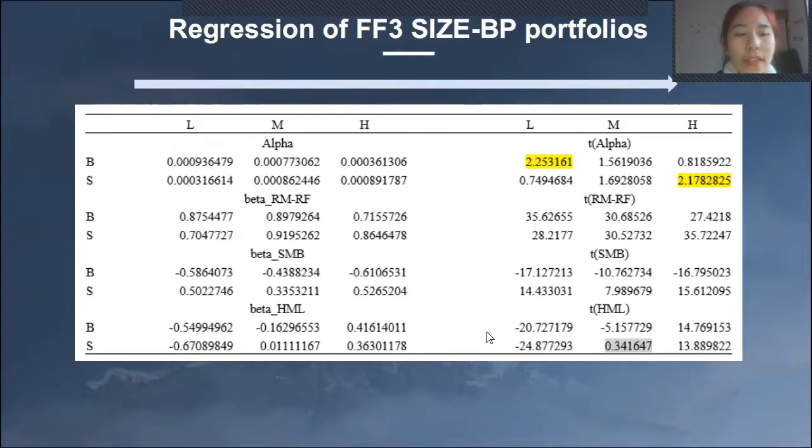Besides, we can find that for portfolios with small size and middle book-to-market ratio, the explanations of the size factor and the valuation factor are not strong, as the t-values of their coefficients are not large enough. In other words, the excess return of this kind of portfolio is mainly correlated with the market factor.